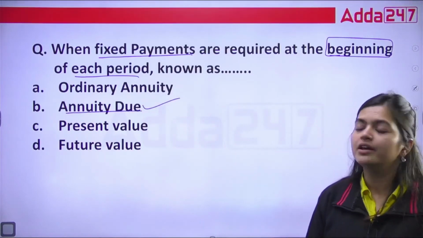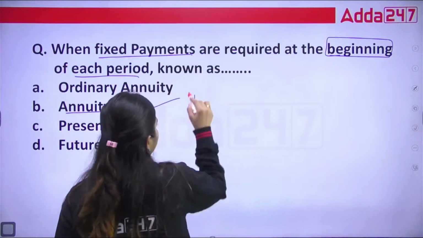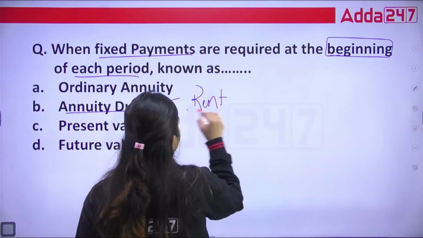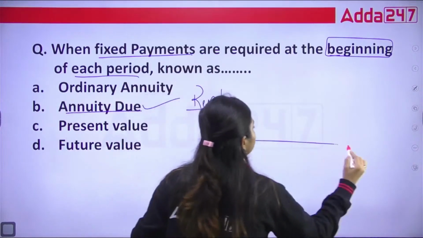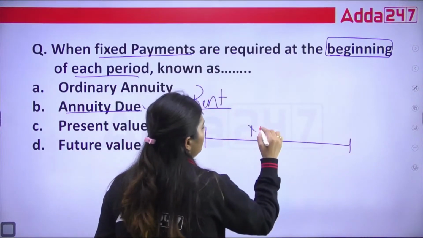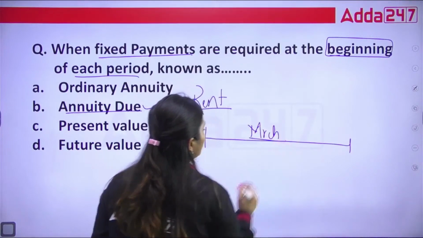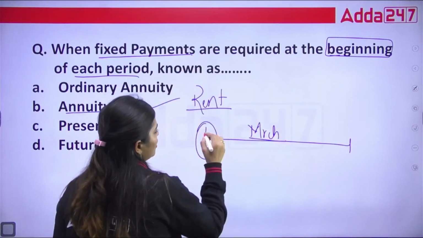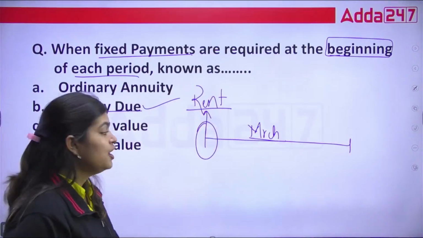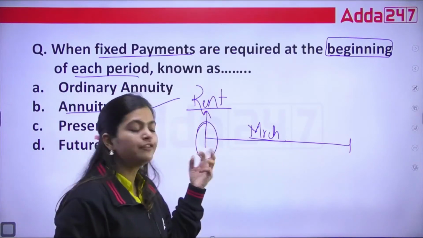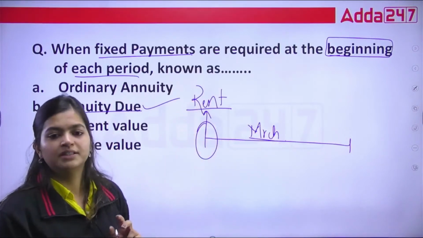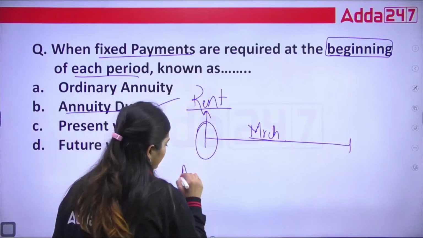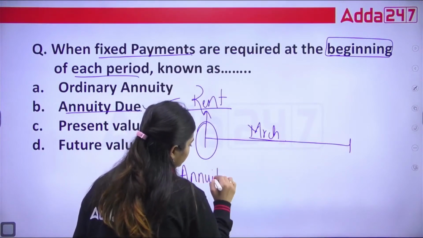Suppose when we pay the rent now, we pay as per annuity due only. As soon as your month starts, suppose this is your March month, correct? And you pay your rent on these days. For what? For the upcoming month, correct? For the upcoming month, you pay your rent on the first day of that month. So this is your annuity due.